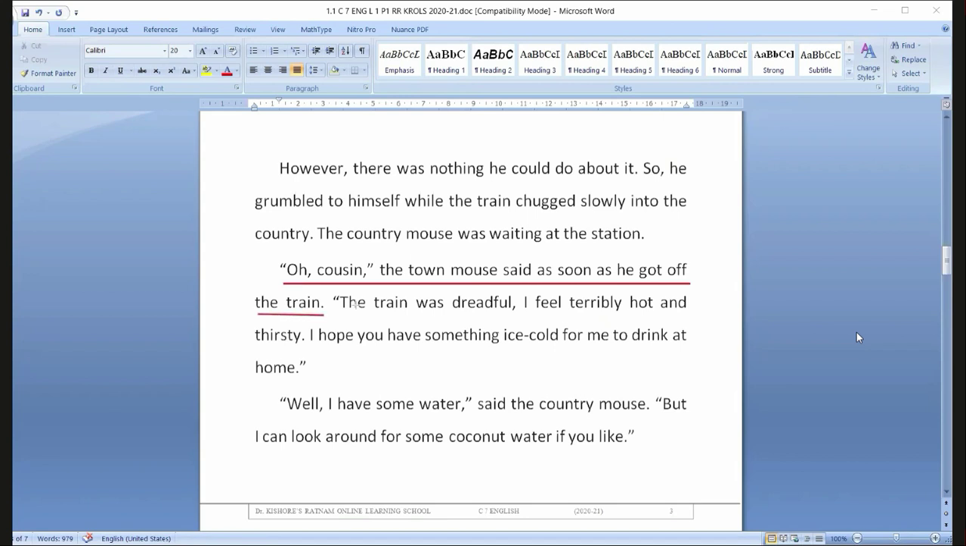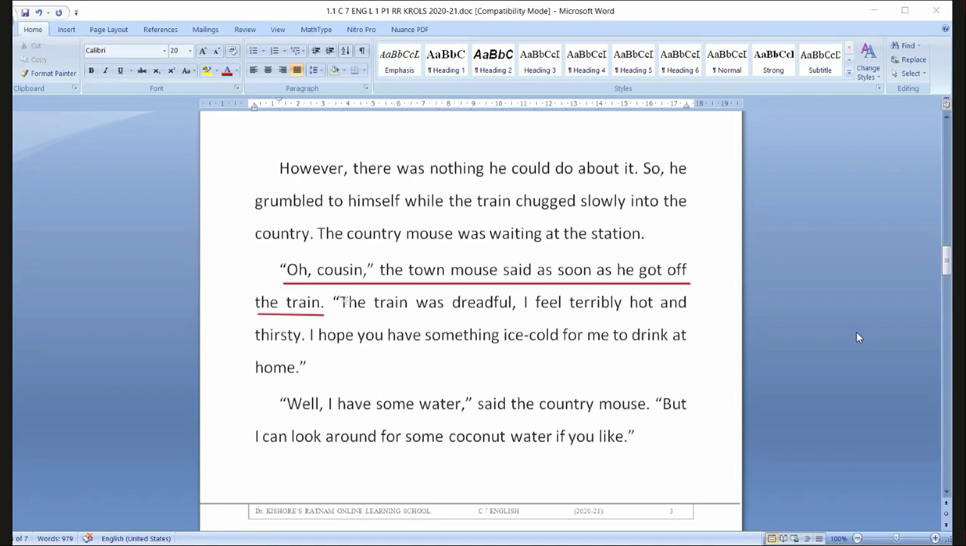Got off is a phrasal verb. What do we call it? Phrasal verb. A phrasal verb will have a verb and a preposition. Got is a verb. Off is a preposition. So got off is a phrasal verb. Got off the train. The train was dreadful. I feel terribly hot and thirsty. Dreadful and terrible.